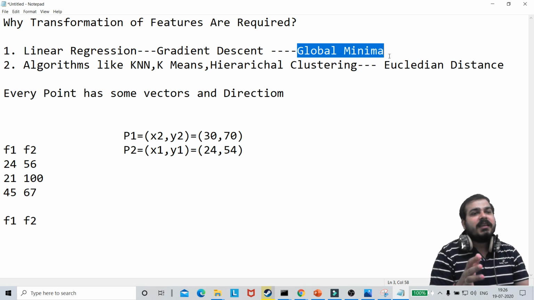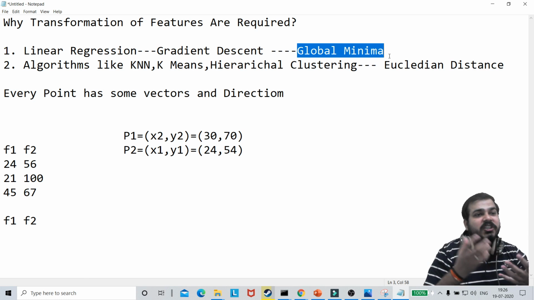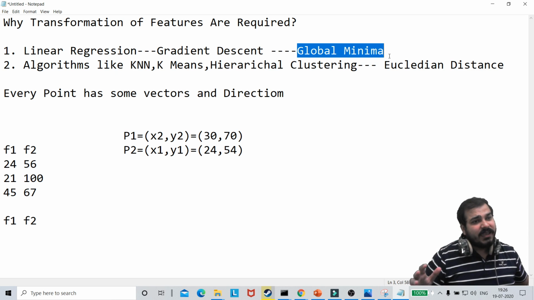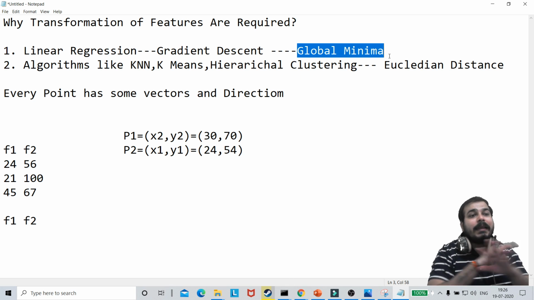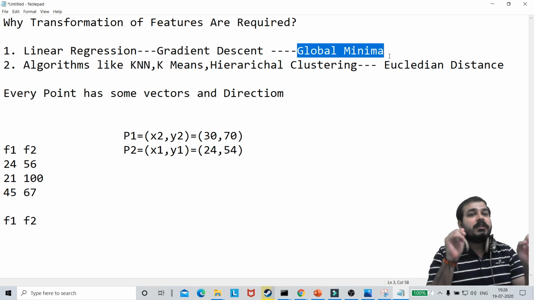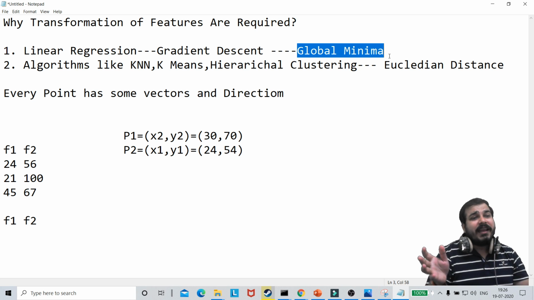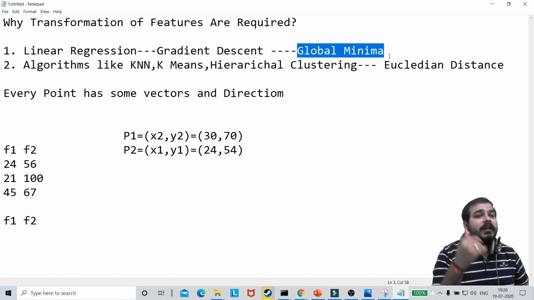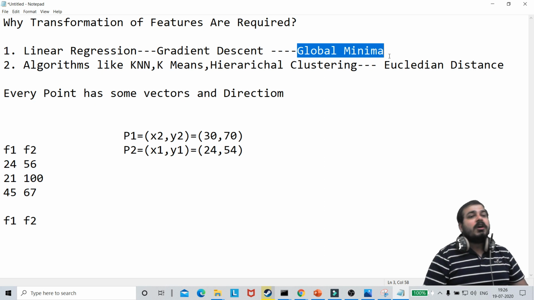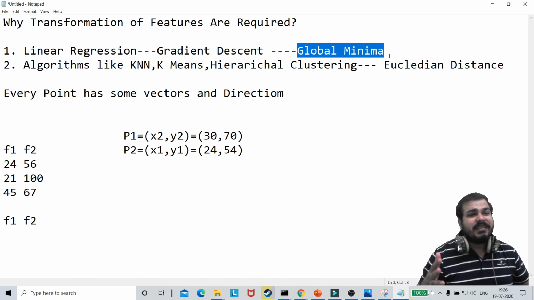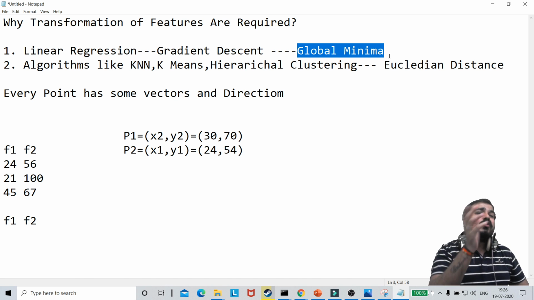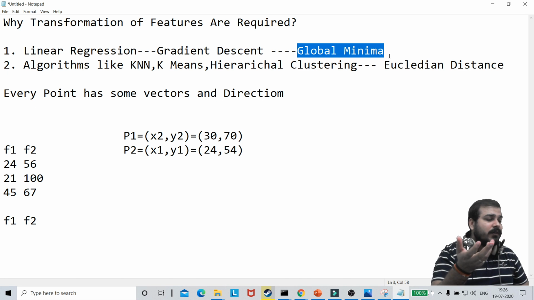In ensemble techniques, internally you use decision trees, and decision tree splitting happens based on the values. So you don't require transformation. You don't have to do min-max scaling or standard scaling in decision trees or any ensemble techniques like random forest, XGBoost or AdaBoost, because internally decision trees create trees based on the values.